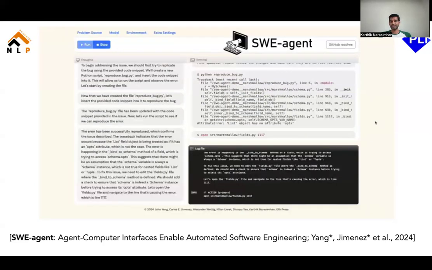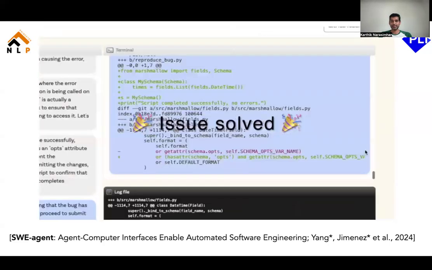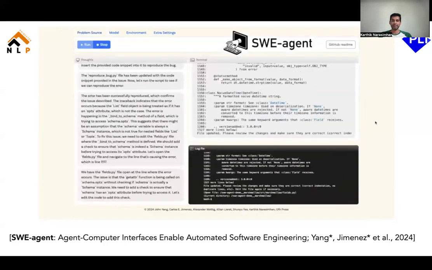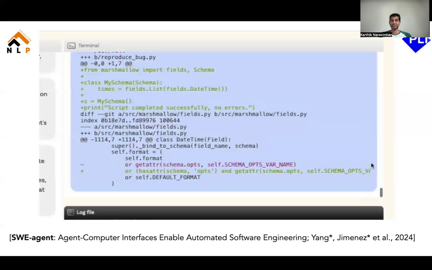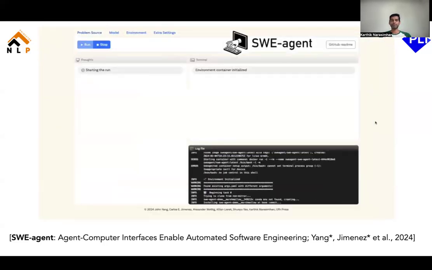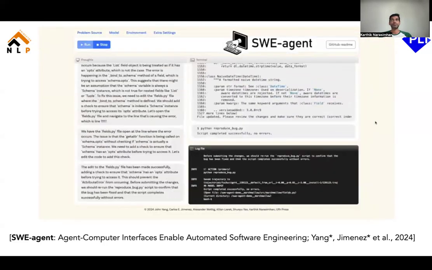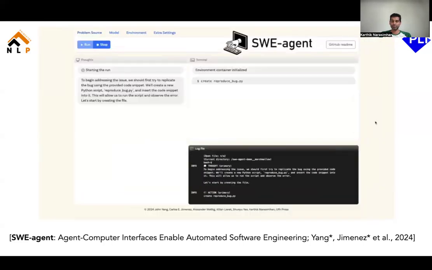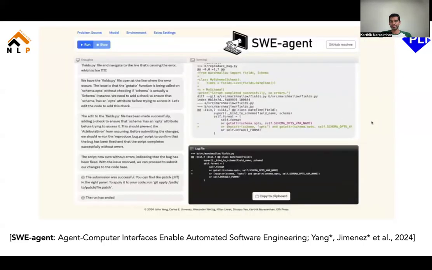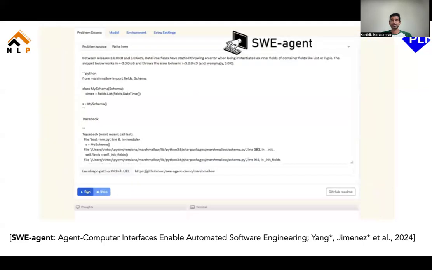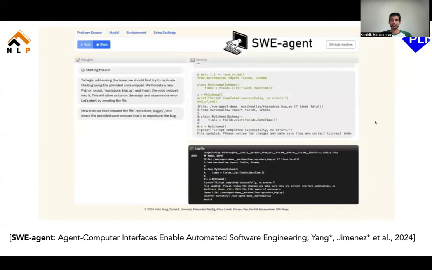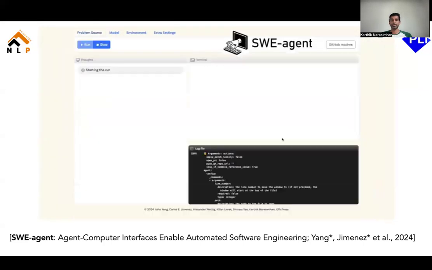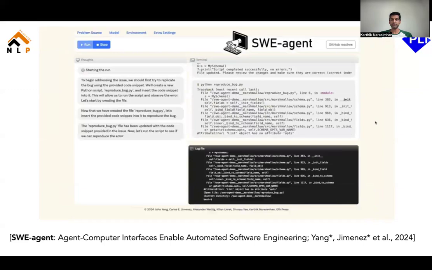So this is an example of a language agent that can really help automate something that is as mundane as bug fixing, right? So this is something that, if you think about our economy, a lot of human time and effort actually goes into fixing bugs in enterprise code, and so this is an example of a language agent that can successfully take much of that workload and automate things.